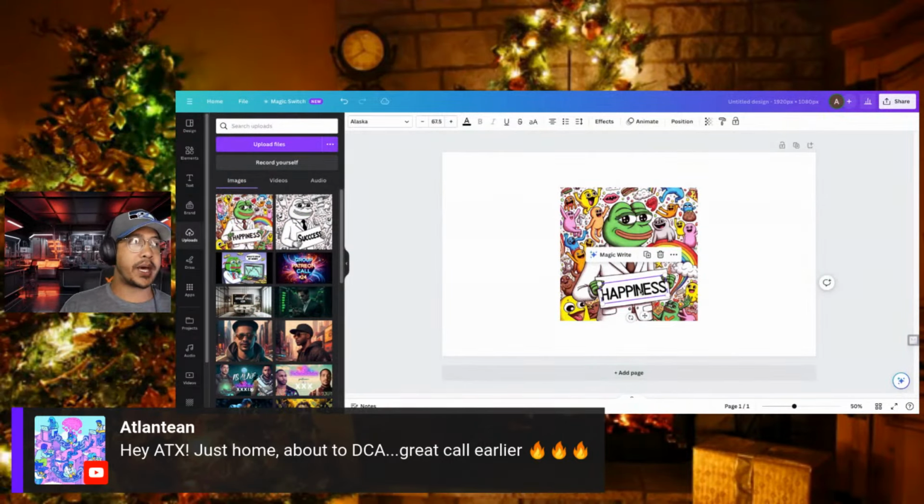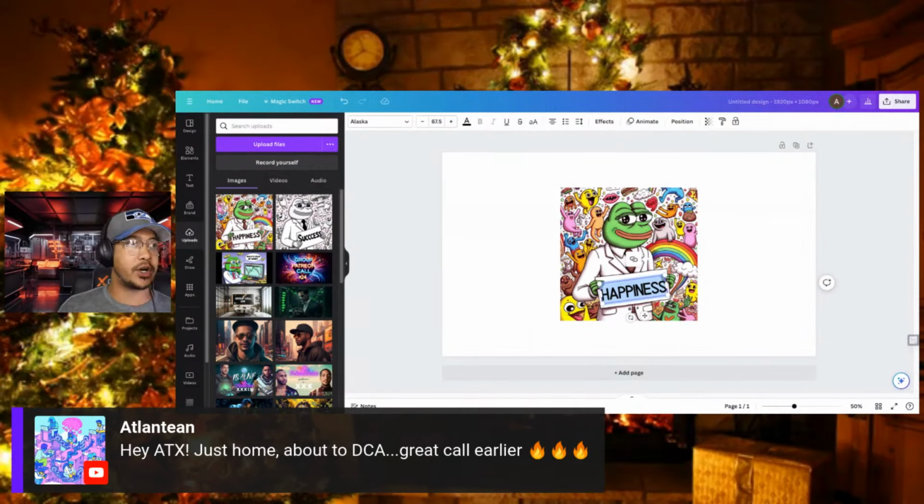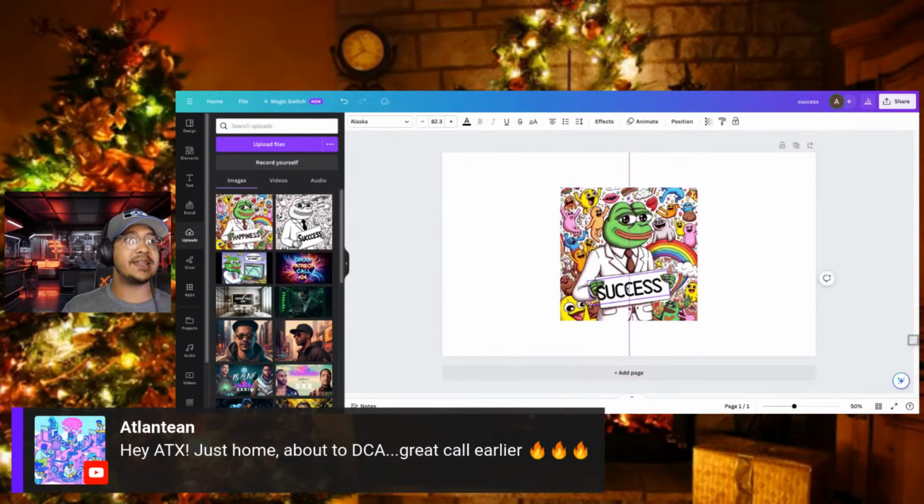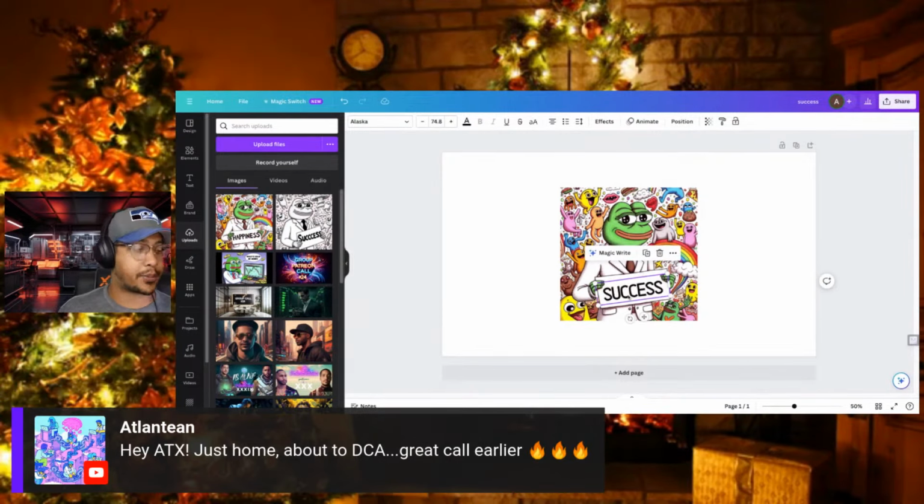But what I love about it, what's so freaking cool, is you can change the words on here, folks. You can rewrite what you see on here. So if I love this photo and I want it to say success, I can come in here and it'll use the exact same font as it had originally created. So I don't have to try to guess what type of font that was.